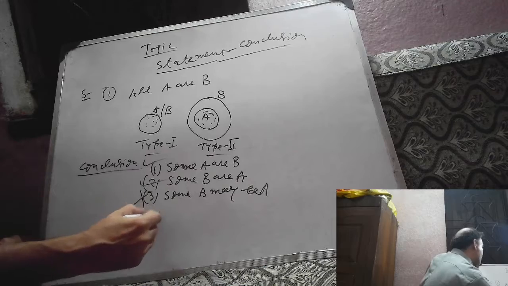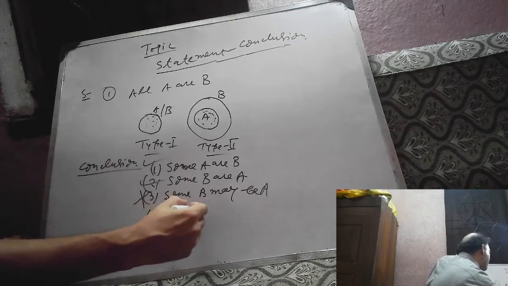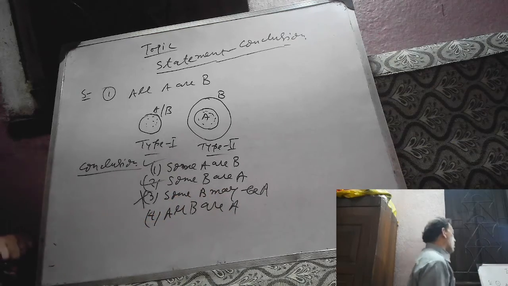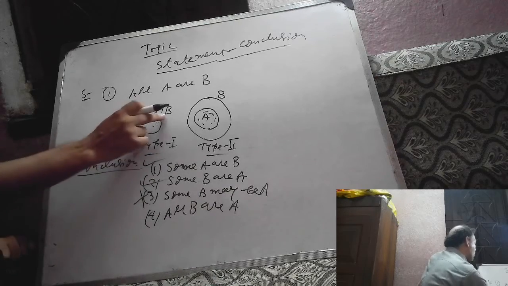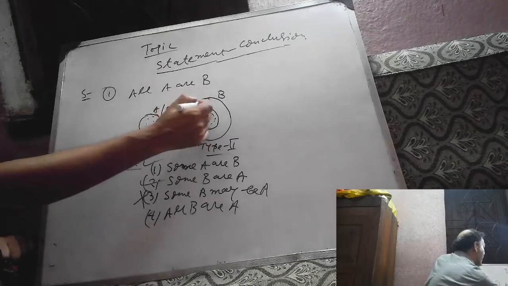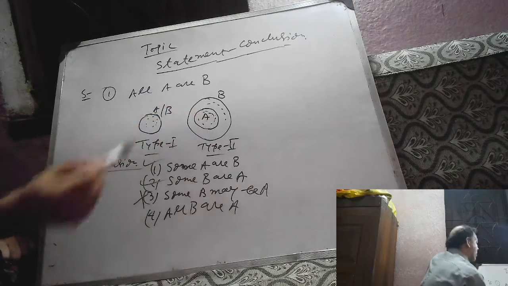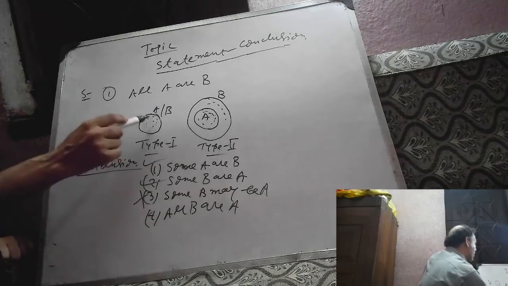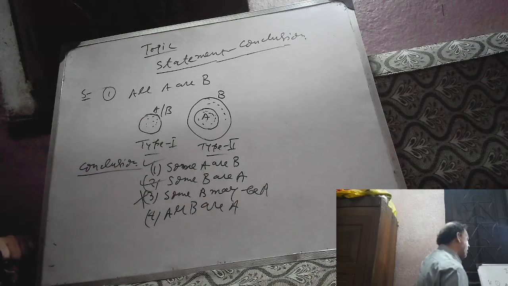Number 4: all B are A. Whether it is correct or wrong. From this figure, we can conclude all B are A. But from this figure, this is in the region of B, but this is outside of A. So all B are A does not hold from this figure. This figure only suggests that all B are A. If from all the given figures we can conclude all B are A, then it will be correct.